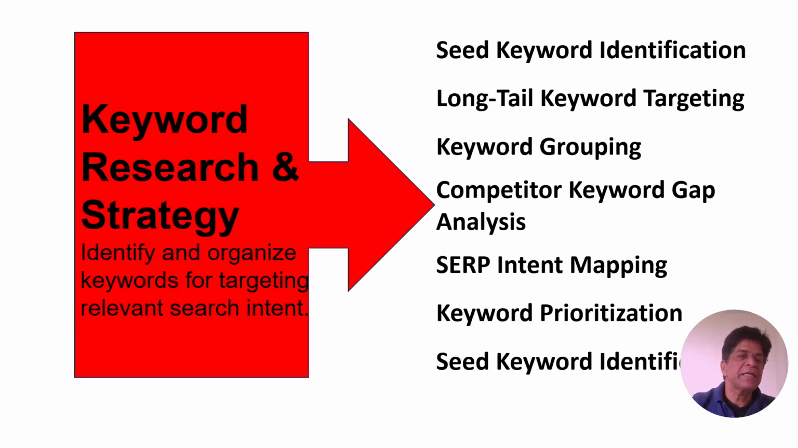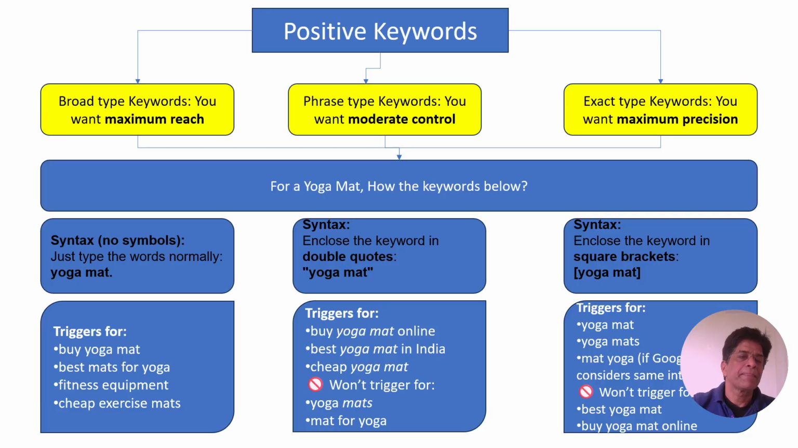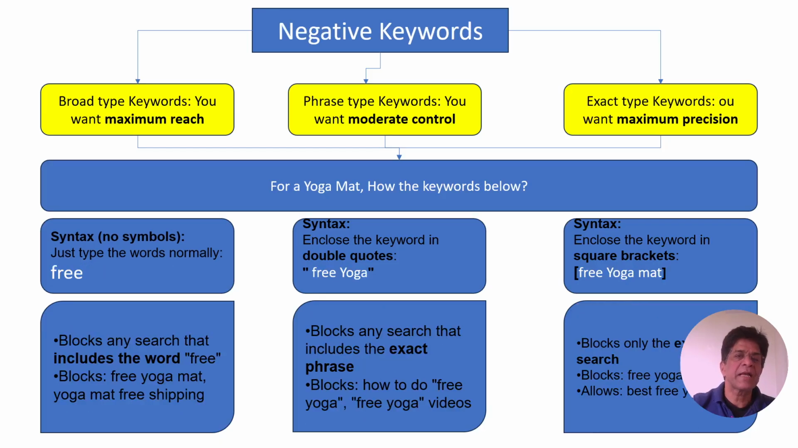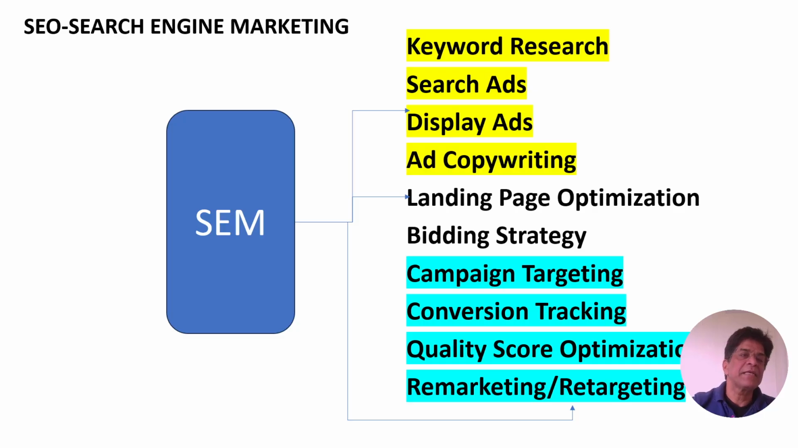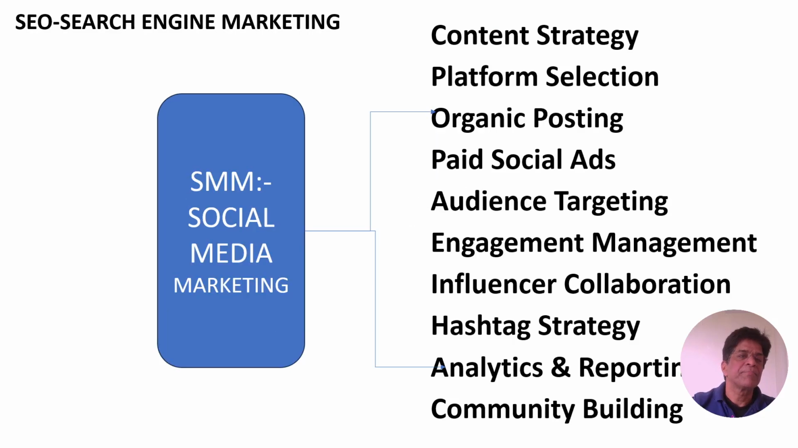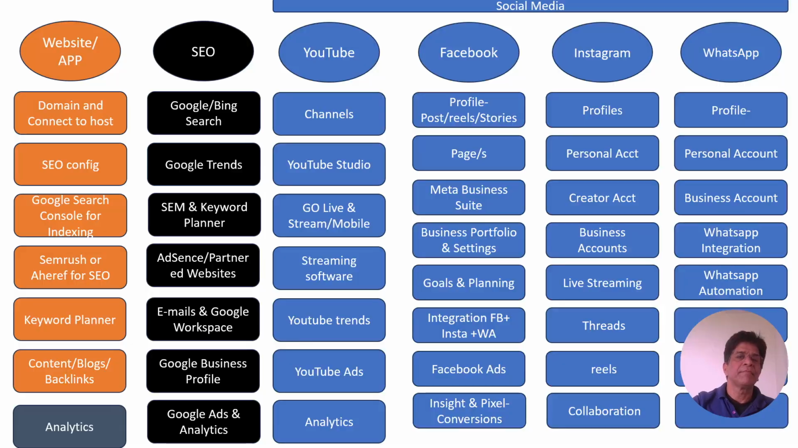In the next module, we'll see keyword research and strategy, then content strategy, then analytics and reporting. Then we'll go for positive keywords, negative keywords, then how to use SEMrush for analyzing our website. Then we'll see search engine marketing, then search engine marketing details and the rest.